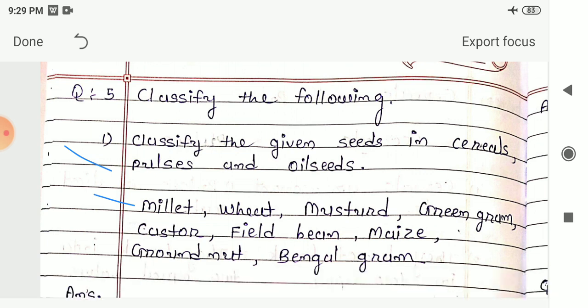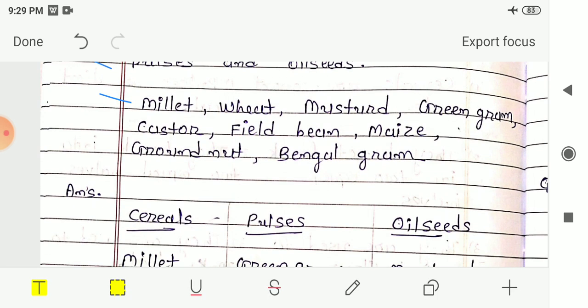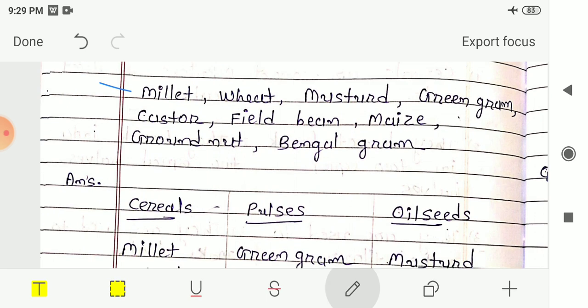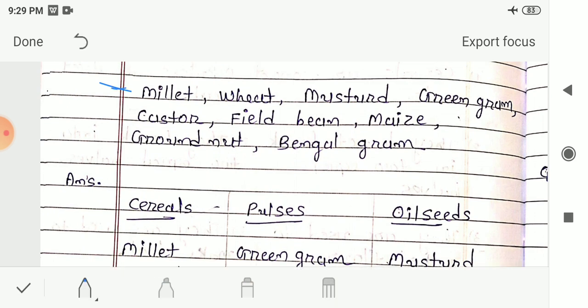Now let me start with the millet. Millet is a cereal. Next is wheat. Wheat is also a cereal. Next is mustard. Mustard is an oil seed. We can get oil from the mustard.